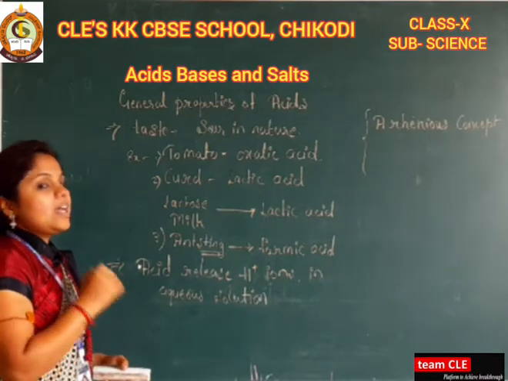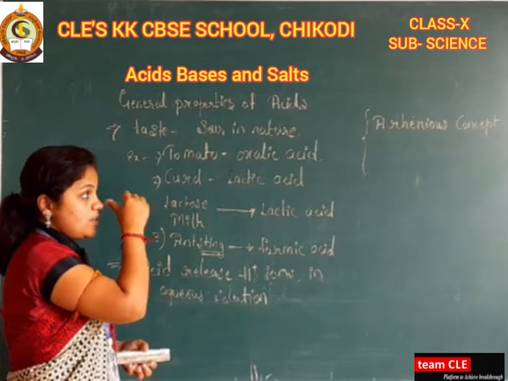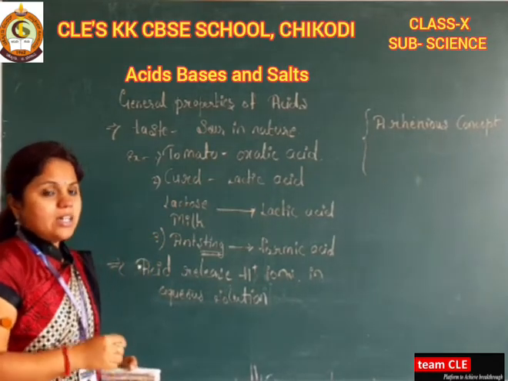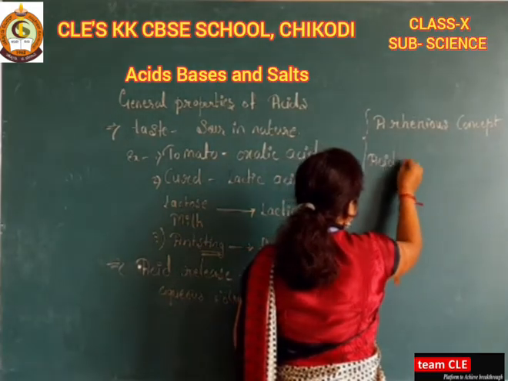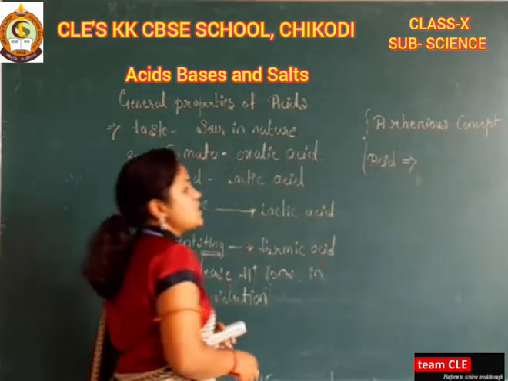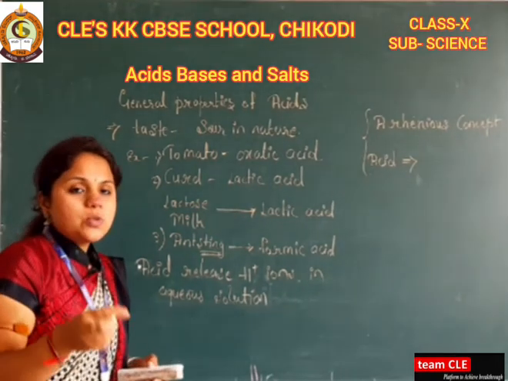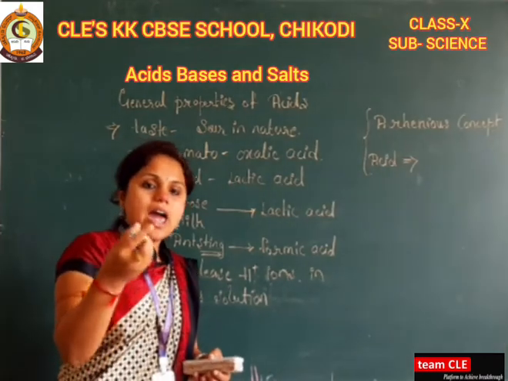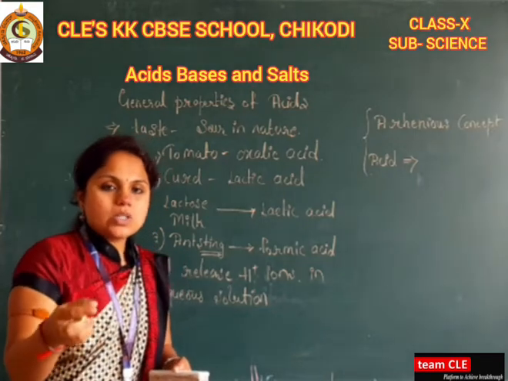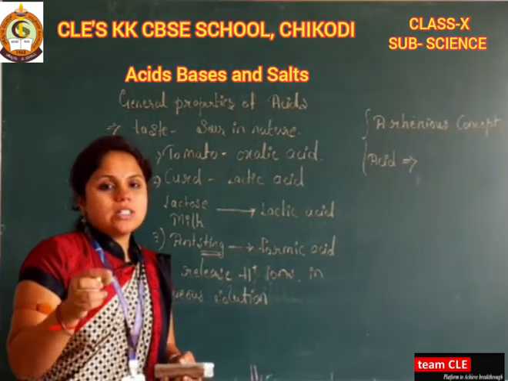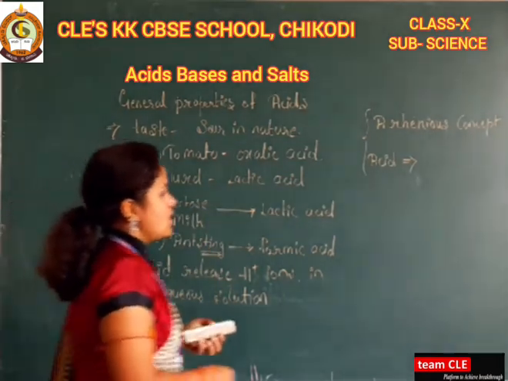So here we have a definition of Arrhenius given for acids. What is the acid here? The release of H plus ions in the aqueous solution, where the H plus ion is dissociated. So how are we going to define this Arrhenius concept?